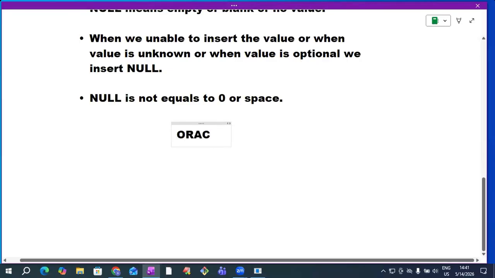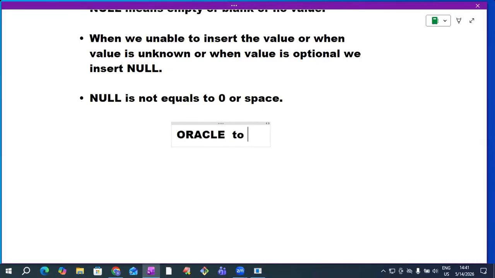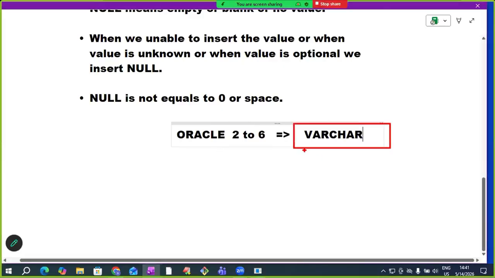In the first 6 versions of Oracle, from Oracle 2 to 6, there was a VARCHAR data type. This VARCHAR data type was treating the space and null as the same.